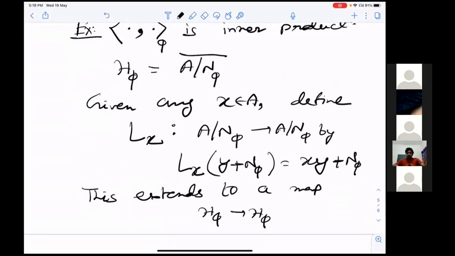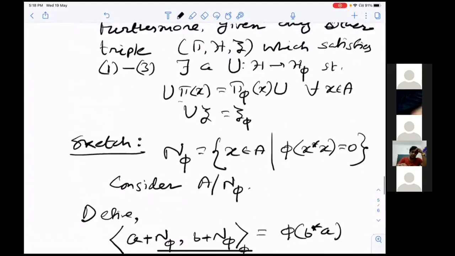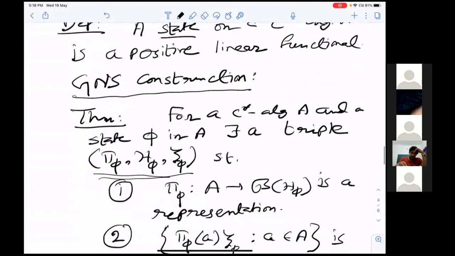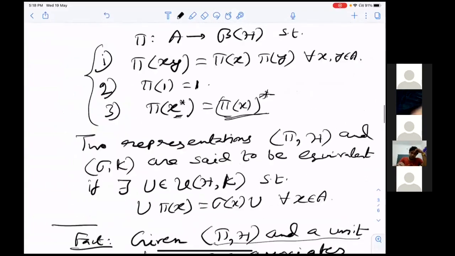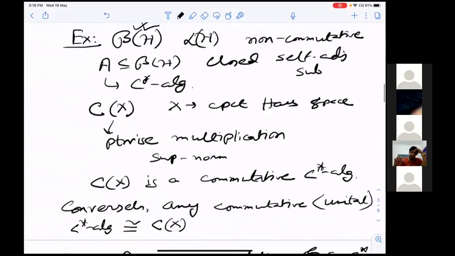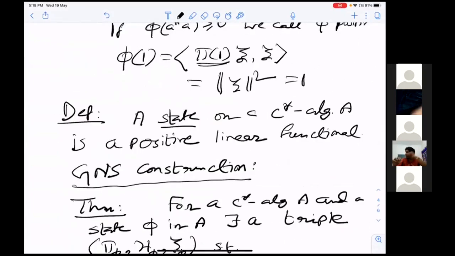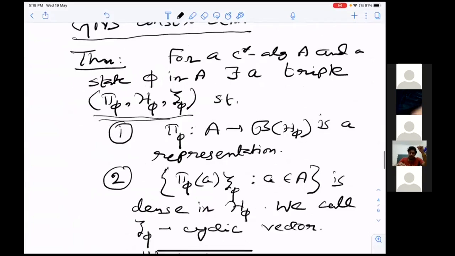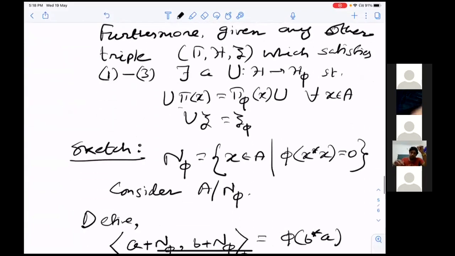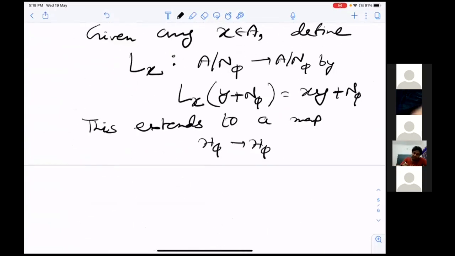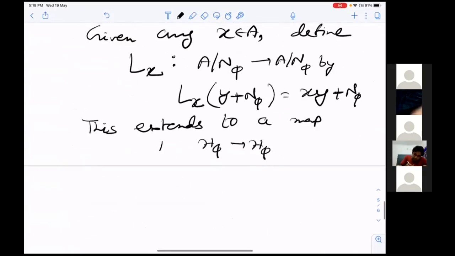This is not trivial actually. The main thing one should notice is that phi, in its definition, is just a positive linear functional. Then it is a miracle that it will be automatically bounded. For that, you have to define the spectrum of an operator and all those things. I will not go into that. So any positive linear functional will be automatically bounded. So using that, one can define a map from H phi to H phi. Call this map pi phi.